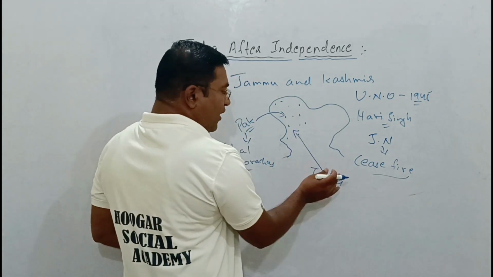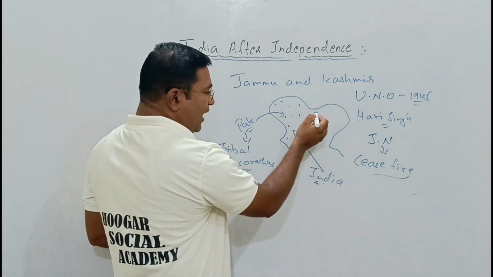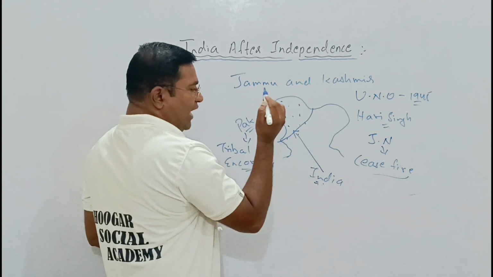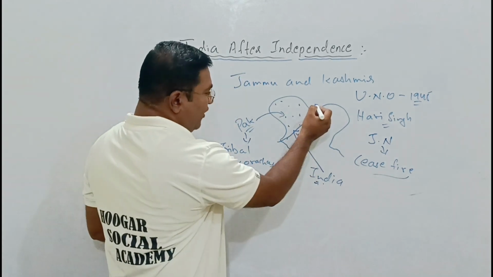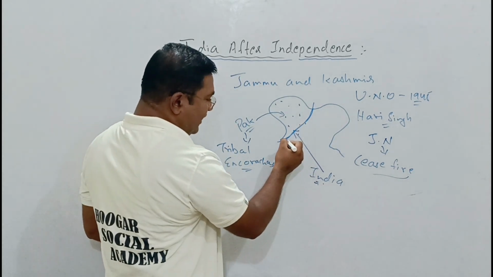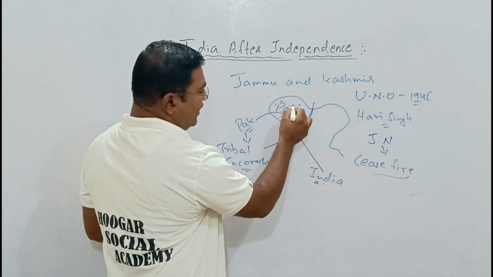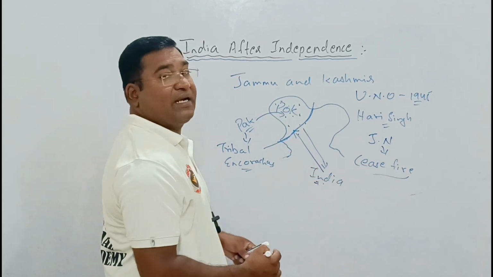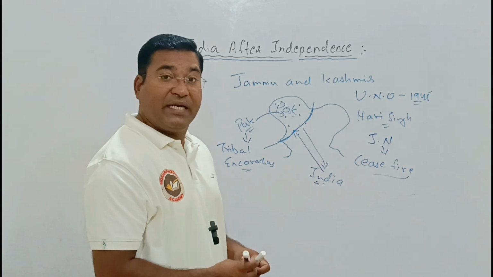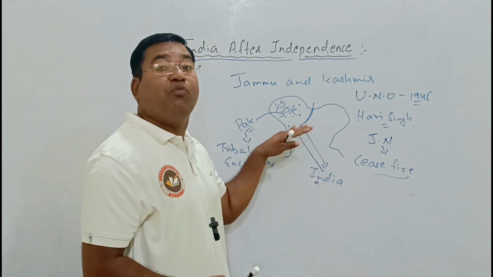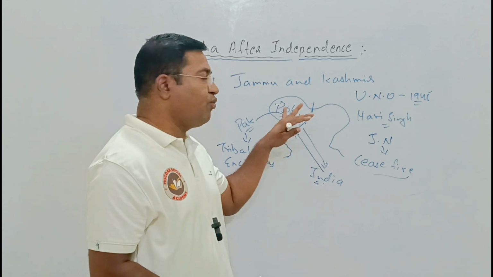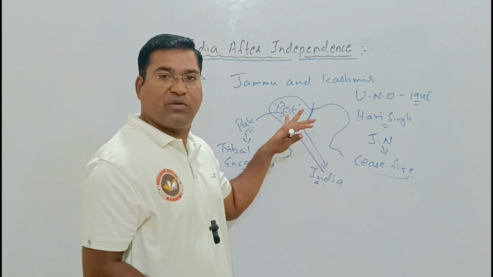Which caused what? When the ceasefire was done, our army, which had reached up to here, stood there itself. As a result, the area where they remained is today called POK, and the rest of the part is called India. India stopped, they didn't move back, and they remained there until today. This much, one fourth of the area, is under the hands of Pakistan.